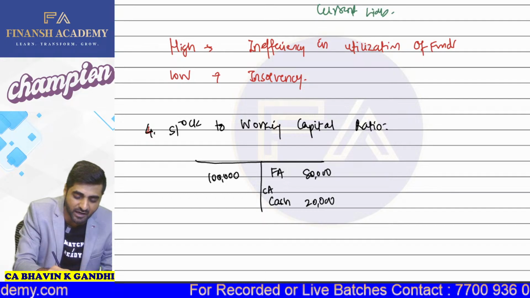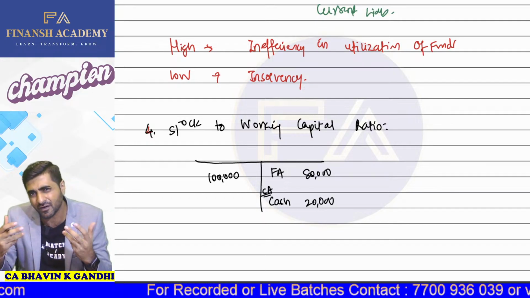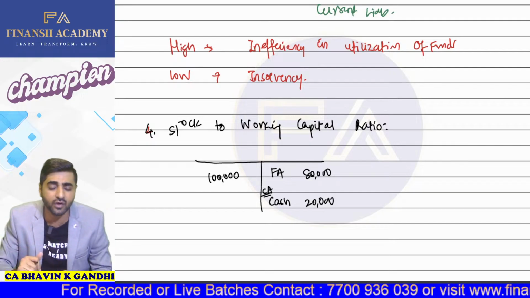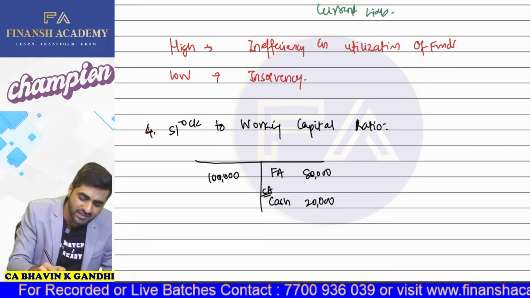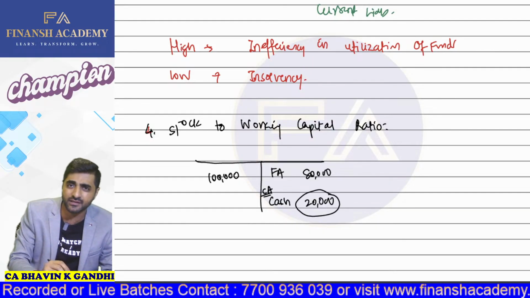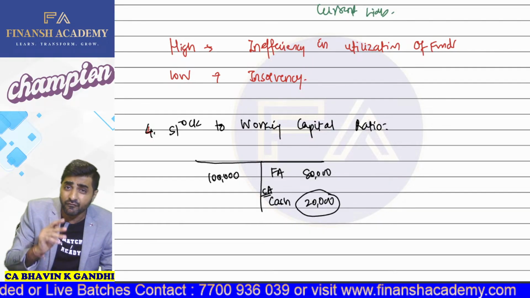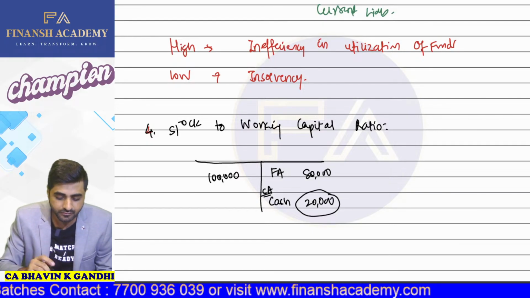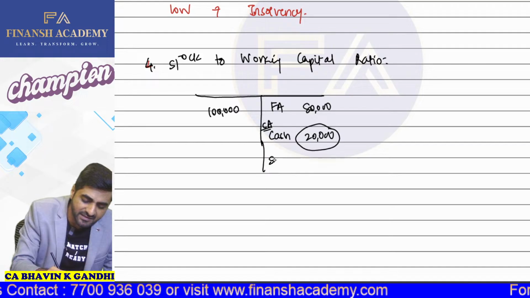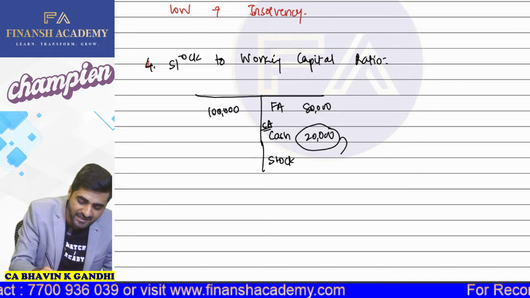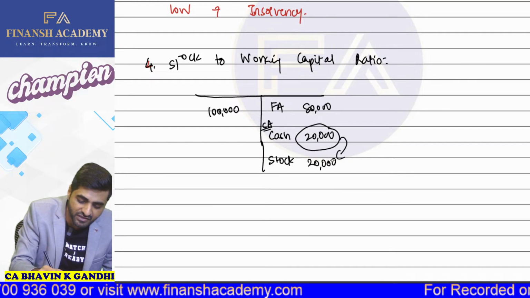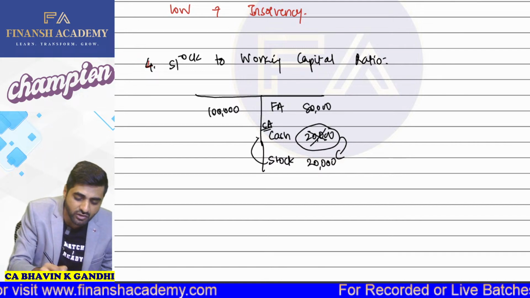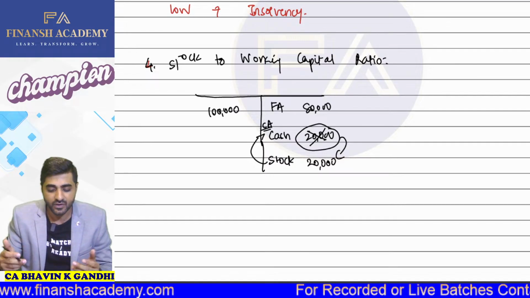So can I say cash forms part of your current asset? So this is nothing but the amount of working capital which you have, which you are going to utilize for the smooth functioning. Okay. Now, my dear students, this cash which you have, 20,000, with this amount of the cash, let's say for example, I'm buying some stock. Now guys, if I'm buying some stock, then can I say this cash gets converted in the form of the stock? Come on, yes or no? Yes, sir. And this stock is also part of your current assets.